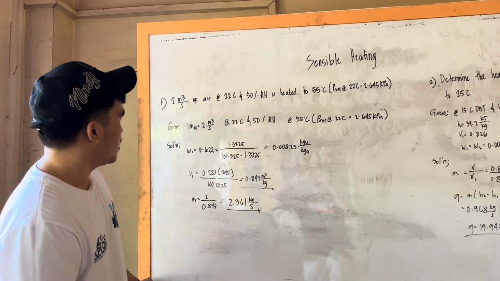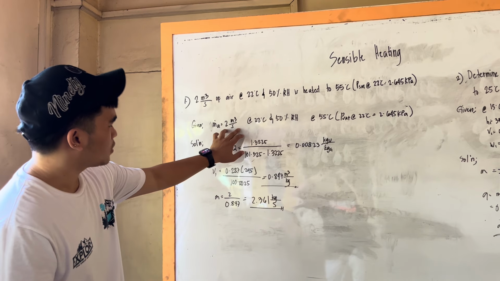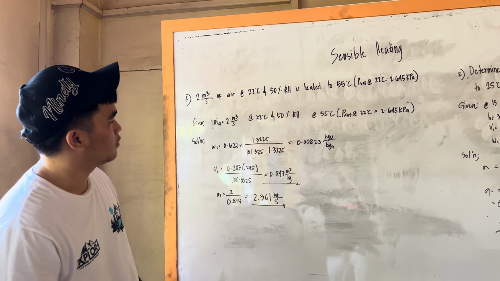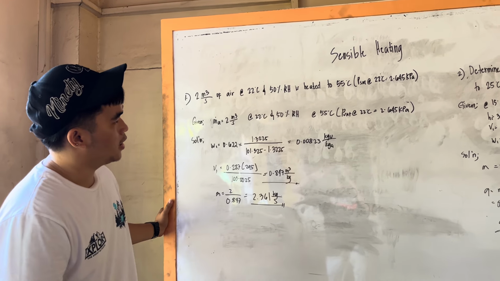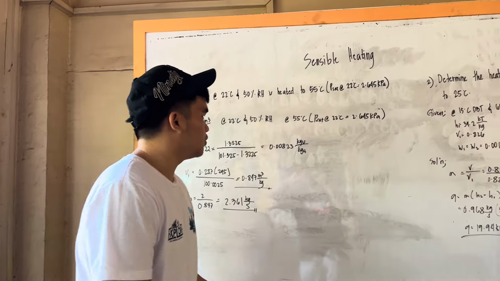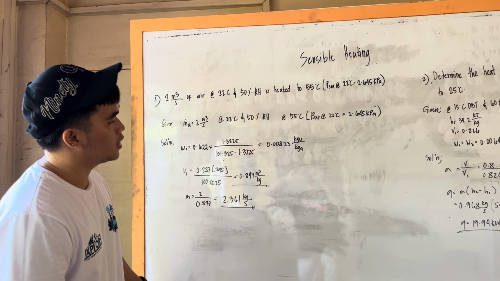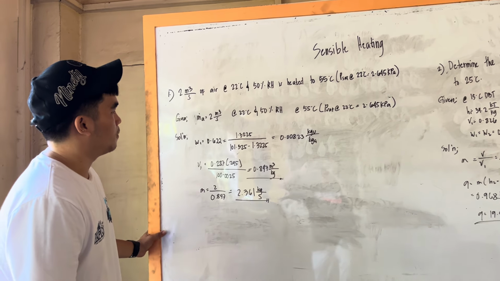2.645 kPa. So given this, we have the air at 2 cubic meter per second and at 22 degrees Celsius and 50% RH. And at 55 degrees Celsius, the saturation pressure at 22 degrees equals 2.645 kilopascal.